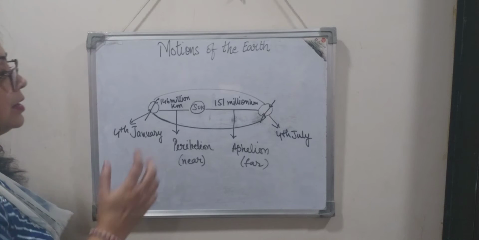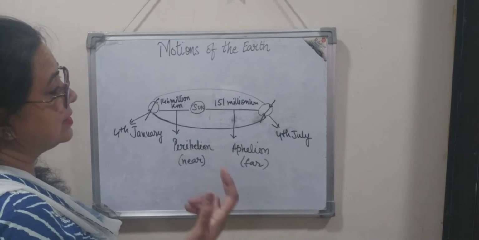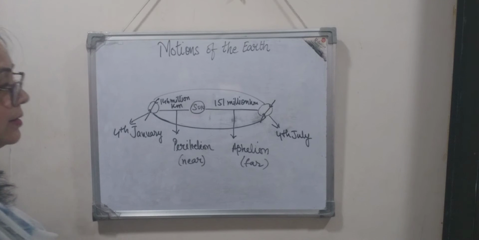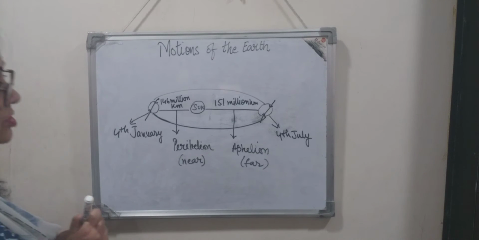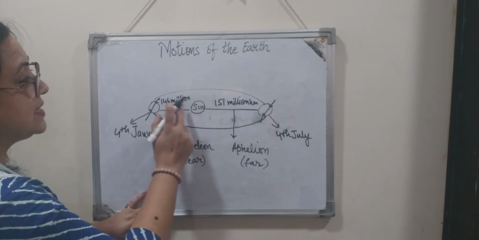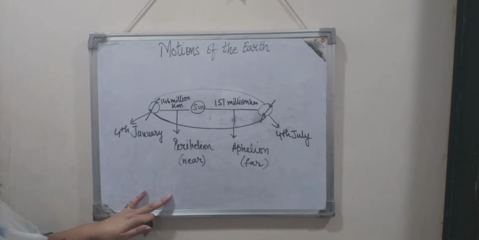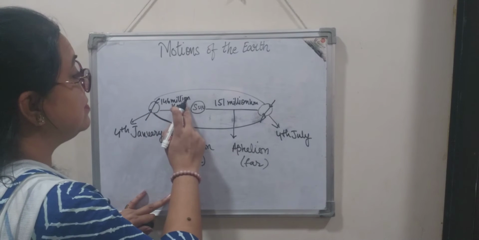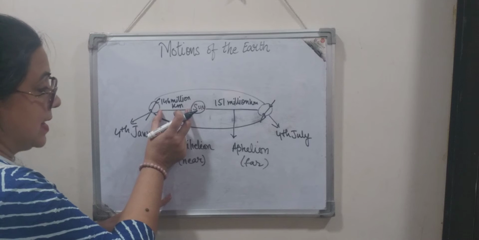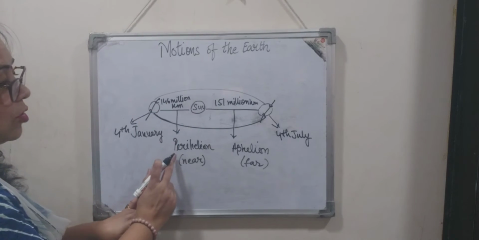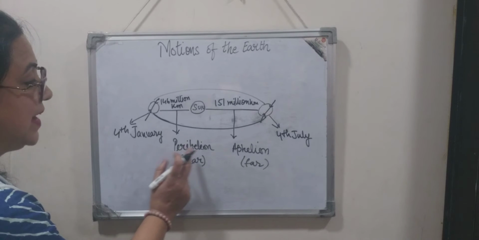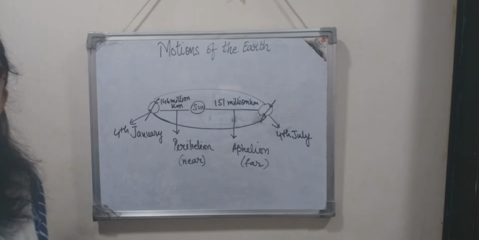So during the movement, during the spinning and going around the sun, when the earth comes to a position where the distance is 146 million kilometers, this is the distance of the earth from the sun. This is called perihelion. Peri means near.